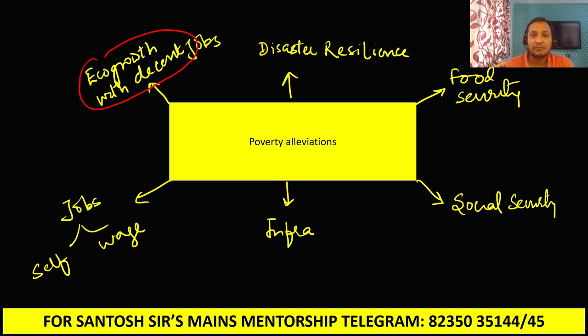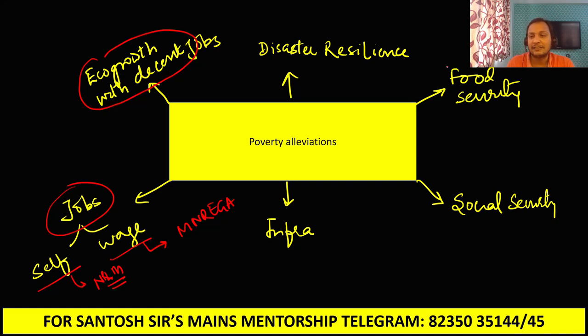The second most important way is to create jobs. Jobs can be self-employment and can be wage employment. Examples of wage employment you can give here: MGNREGA. An example of self-employment you can give here, National Rural Livelihood Mission, or you can give Startup India, Stand-Up India, all that kind of schemes.